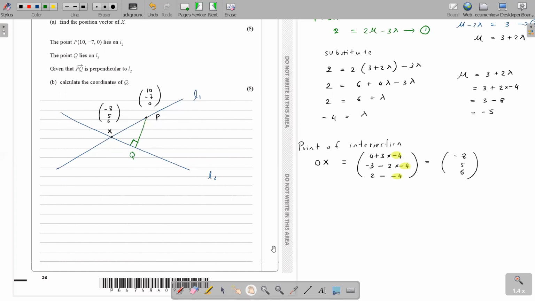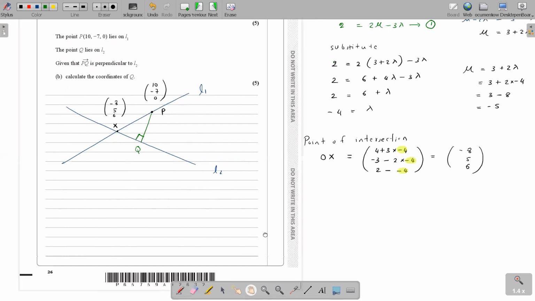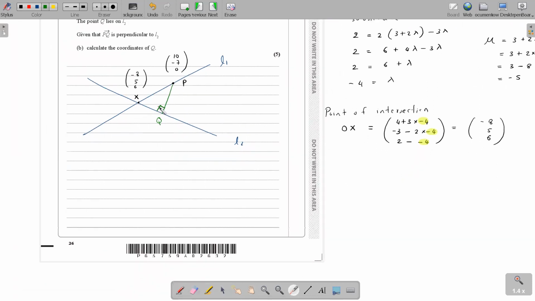So what are the two vectors that I should take the dot product of here? The 90 degrees, they are around these two guys, right? So take these two vectors: the QP vector, and the other one is line 2. For line 2 you can take the line 2 direction vector, and for the other one, the direction of QP. You could take QX as well, but no need to take QX because line 2 covers the direction of QX.